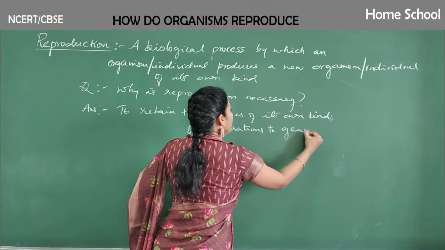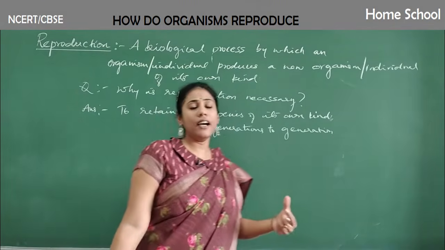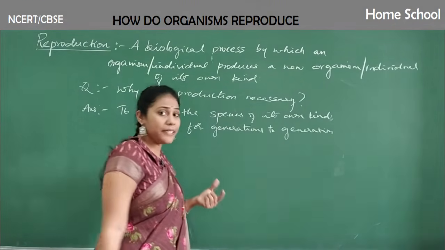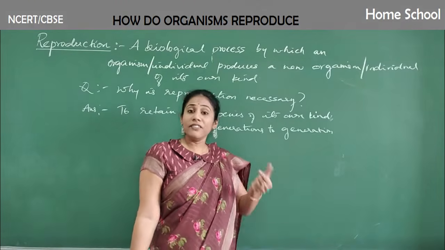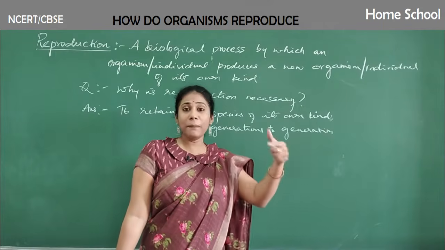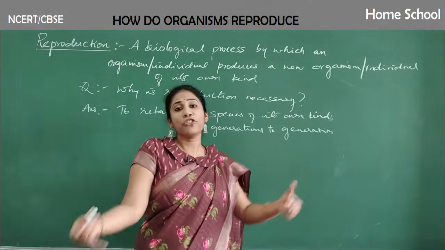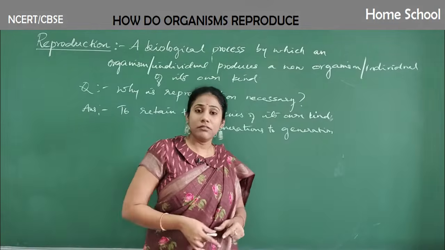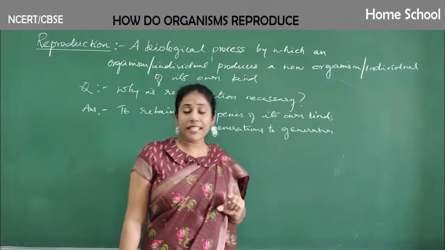If you want to see that particular species for many generations, definitely the concept of reproduction has to be there. An organism must have an ability to reproduce. Otherwise that species will become extinct and we won't see it in the future at all. So reproduction is very much necessary.